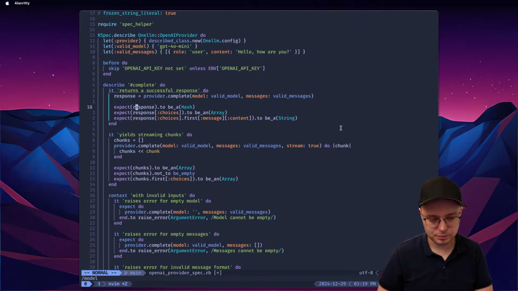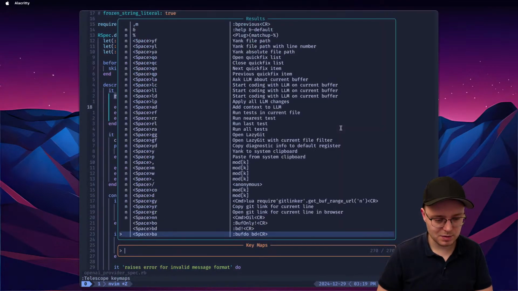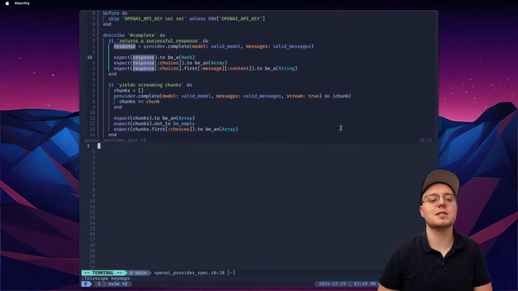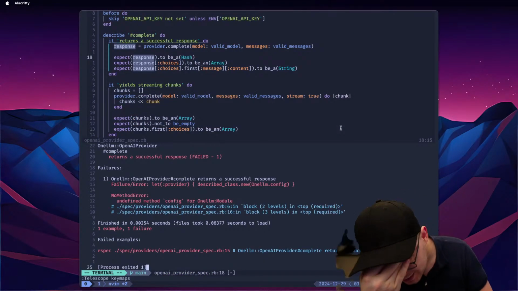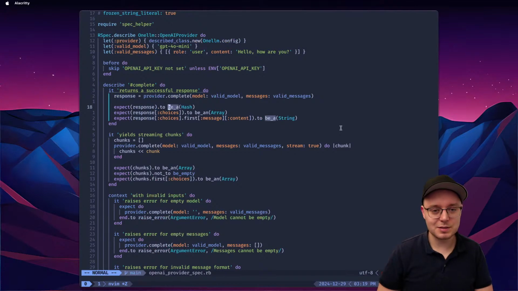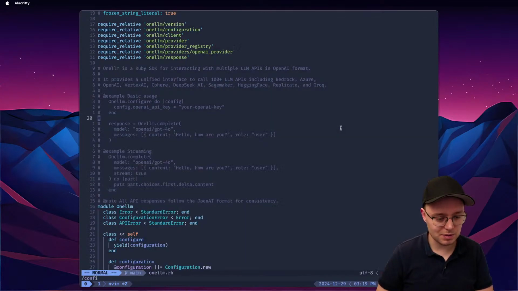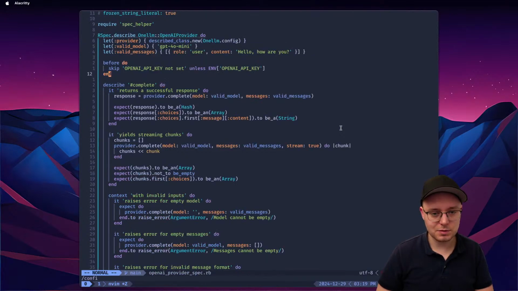So now, what is my, wait, Telescope key maps, space R F, run nearest test. I changed it recently. Method config LLM. Okay, so because LLM, it's configuration, right? It's configuration, not config. Why is it configuration, not config? Config makes more sense to me.